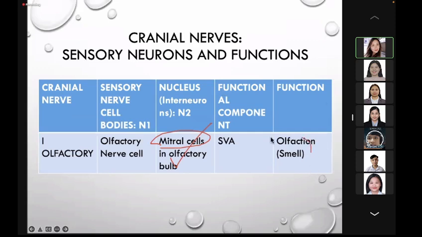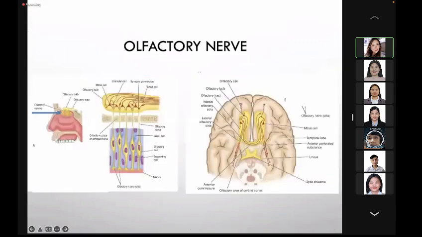The function of the olfactory nerve is smell, and its functional component is special visceral afferent. The olfactory nerve arises from the olfactory receptors at the upper part of the nasal cavity, above the level of the superior concha.